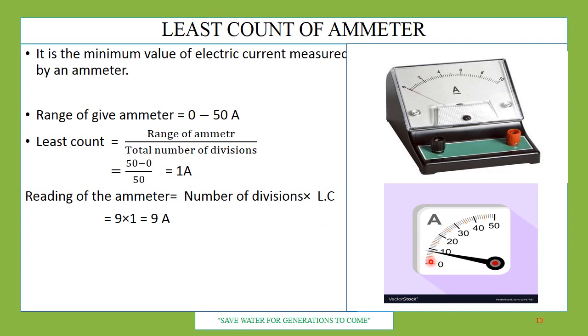We can find by using this method also. 0 to 10, range is 10 minus 0, and here 10 is divided by how many divisions are there? 10. Here the red line is showing 5. So total 10 divisions, 10 upon 10 is equal to 1 ampere. It's very easy. Ammeter is used in labs also. When you will be doing experiments, you will be using it. So what will be the reading of the ammeter here? Needle is here. So number of divisions into least count. How many divisions? It is on the 9th division. Least count is 1. So therefore it will be 9 into 1 ampere.